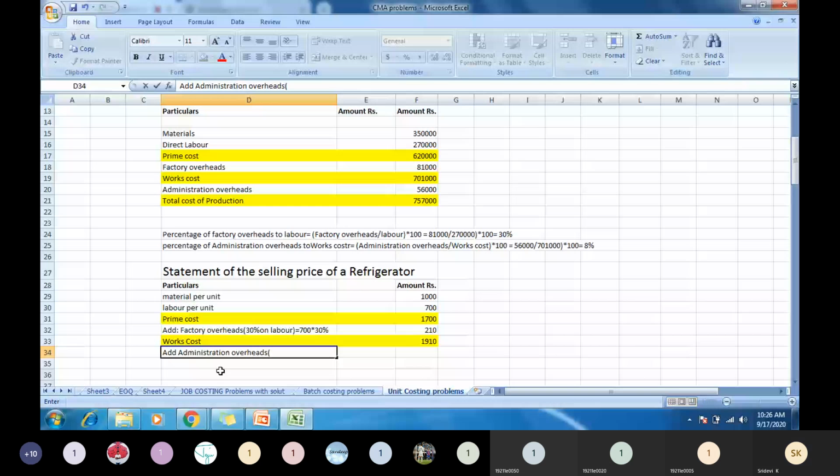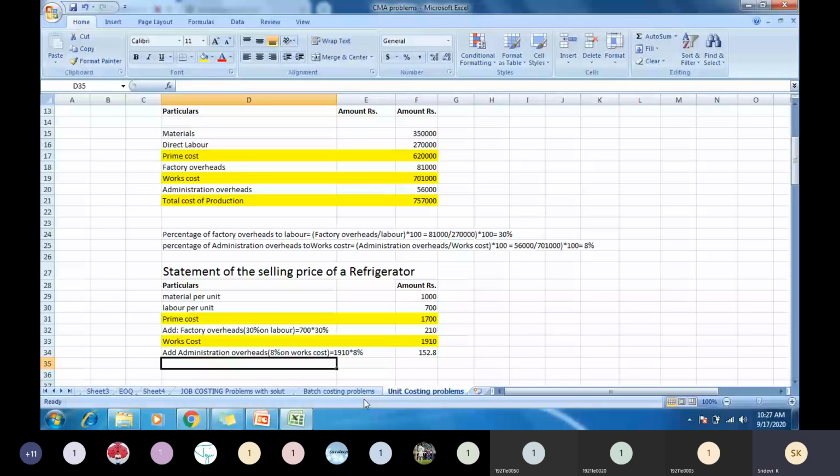We got works cost 1910 into 8%. How much did you get? 152.8, we have rounded up to 153. You take it in the same way.